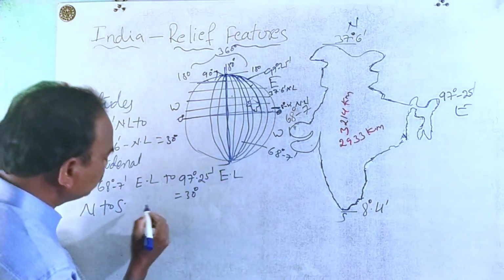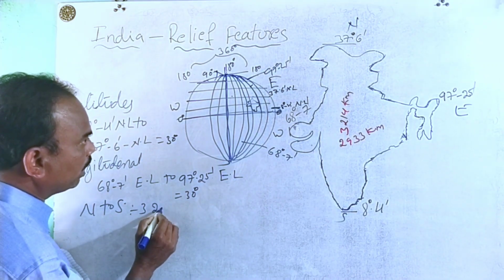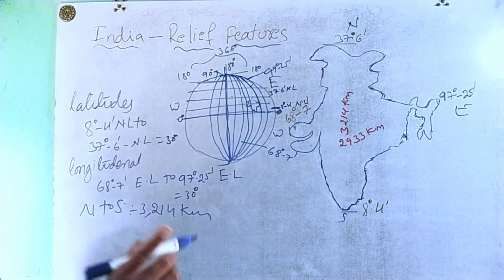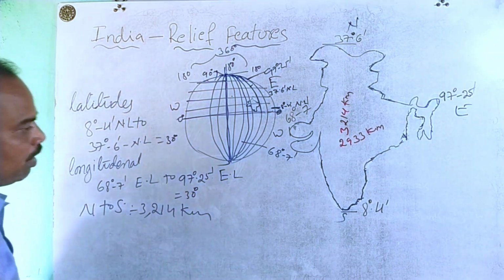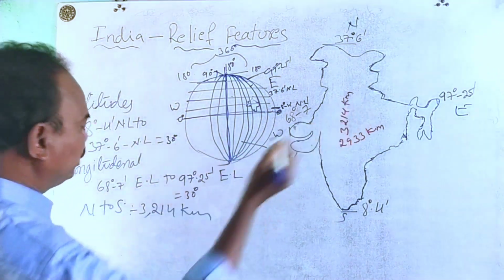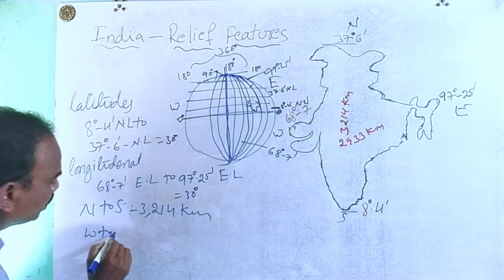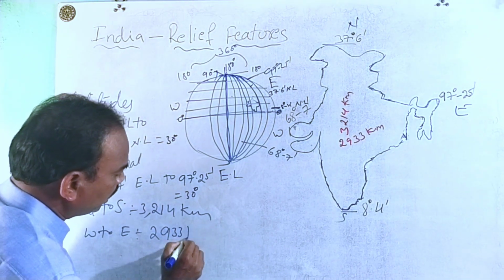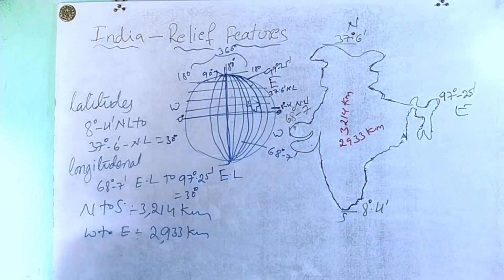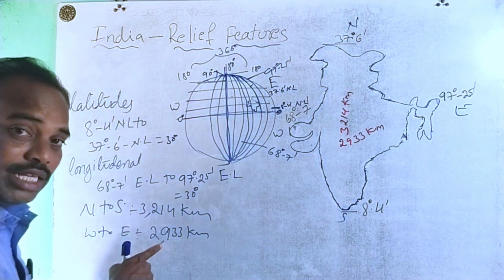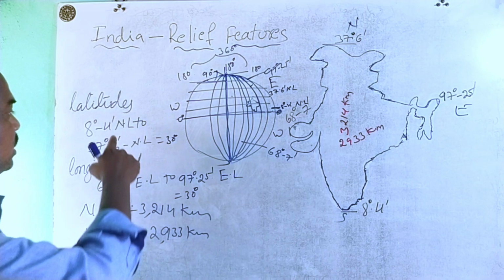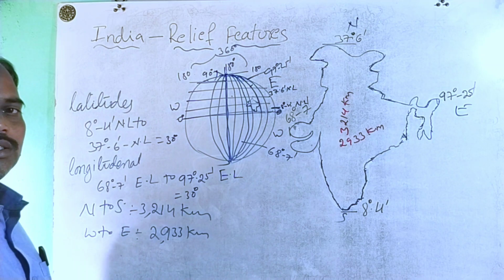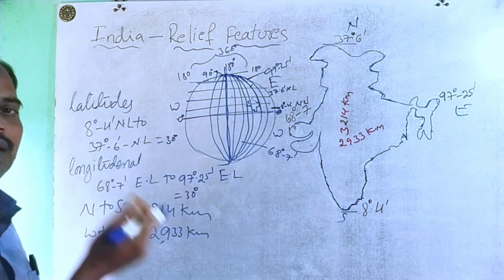the distance is 3214 kilometers. At the same time, we measure the distance between west to east, the distance is 2933 kilometers. So listen here, we find a variation, but based on the latitudinal and longitudinal extension we can't find the variation. Approximately both appear as a 30 degree variation.